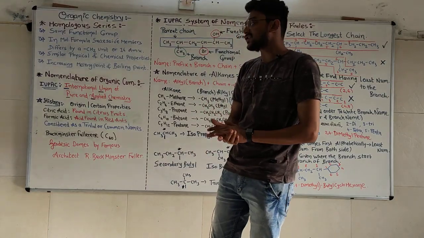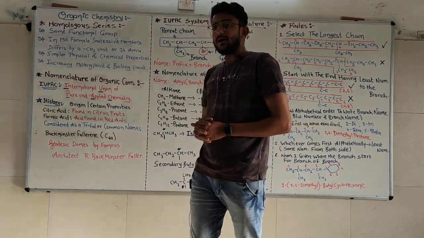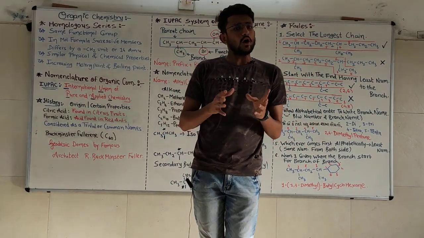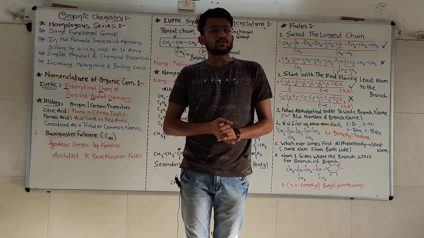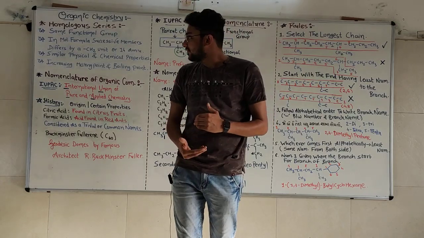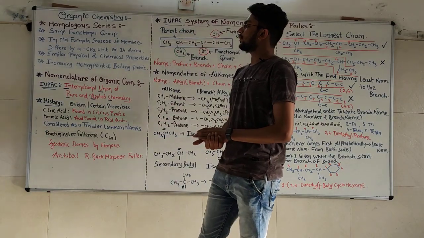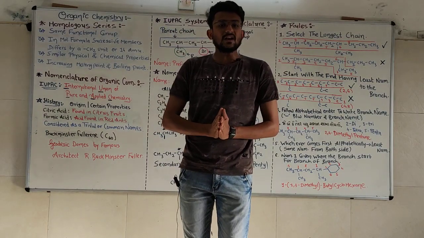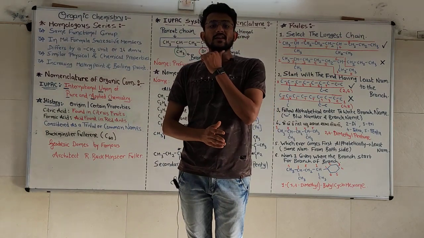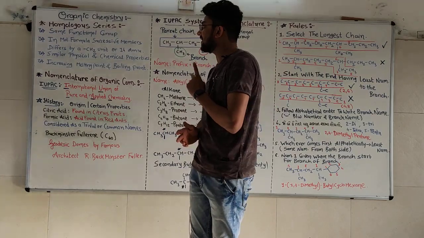In the second lecture we discussed the classification of organic compounds, how many types of organic compounds there are, and in this lecture we are going to introduce some basic rules which will be useful in your 11th and 12th science organic chemistry.